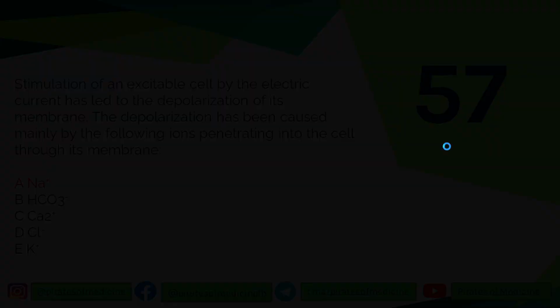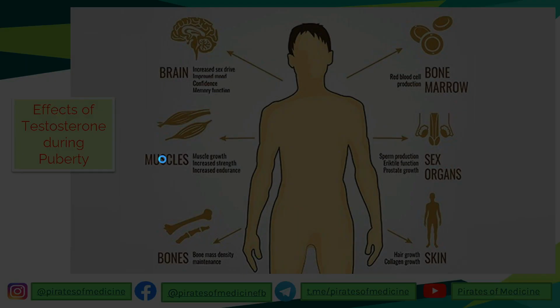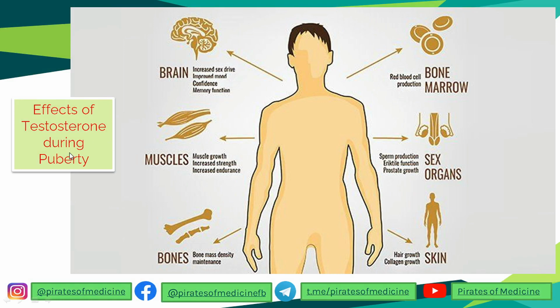Correct. The 50th question is that a 10-year-old boy consulted a doctor about extension of hair covering, growth of beard and mustache, low voice. Intensified secretion of which hormone should be assumed? So this is a classical time in a boy's age, when he comes of age, literally. This is puberty. And what hormone is secreted in a large quantity during puberty? Testosterone. Testosterone during puberty can cause various changes.